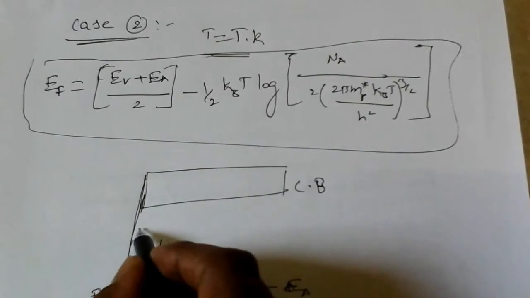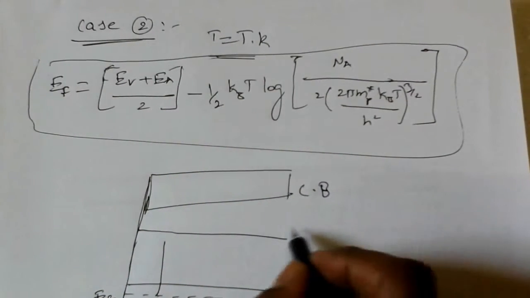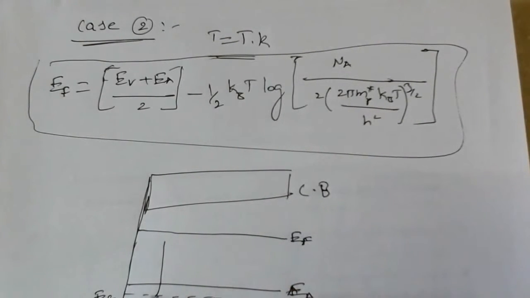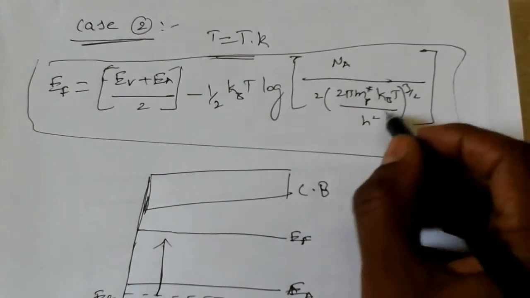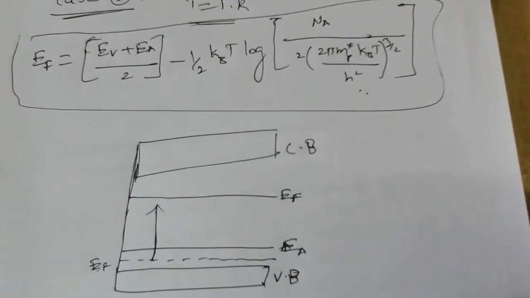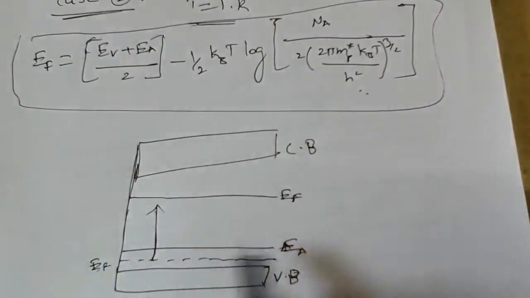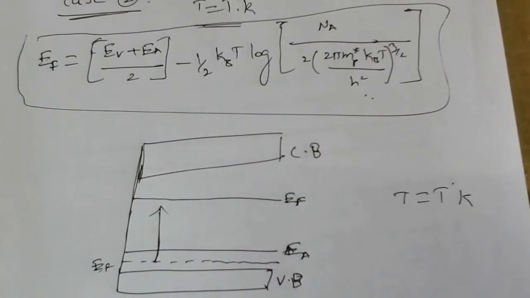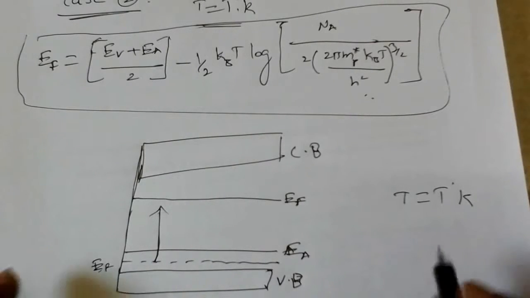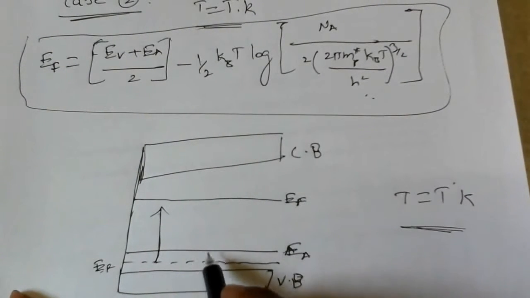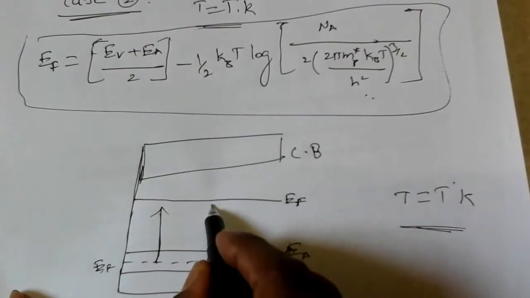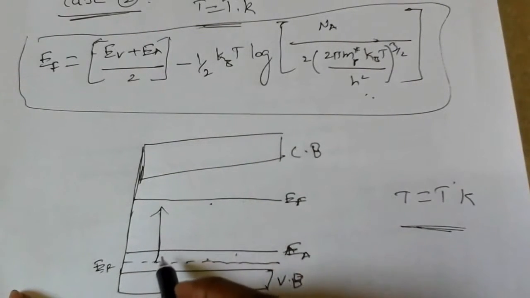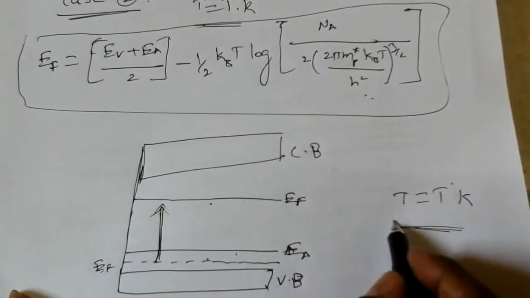This EF will move like this and go to a nearby value. So it is sliding from here to here. According to this equation, when temperature is T Kelvin, this Fermi energy level moves up, above the acceptor energy level.